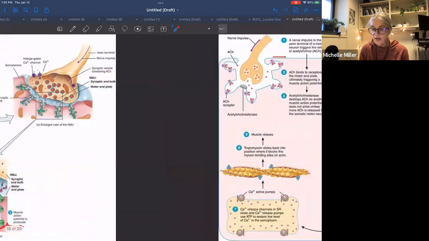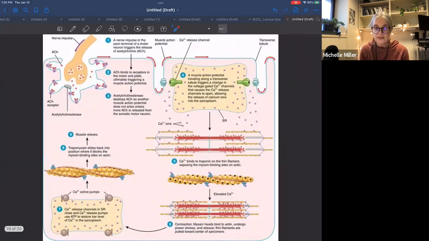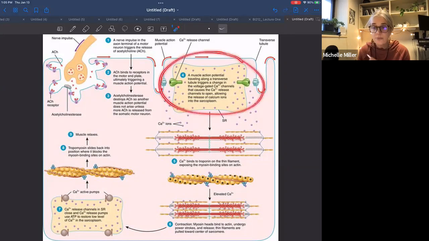Okay, so let's look at it in more detail. So this is like a blown up picture of what is happening inside of your myofibrils. This is your motor neuron. It is releasing acetylcholine. It binds to those sodium ion channels. And then what happens is that there is a depolarization, and this depolarization causes calcium to be released into the inside of the myofibril.